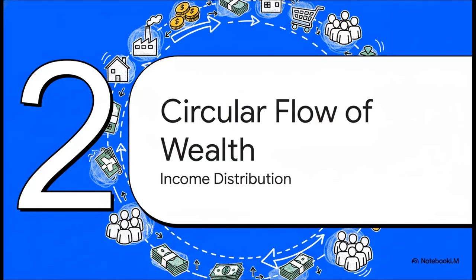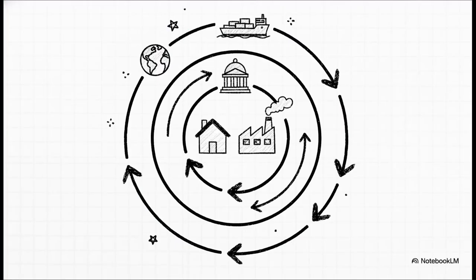Moving to Section 2, the circular flow of wealth, exposing structural income distribution. If you really want to understand wealth distribution and the real-world economic gaps between different interest groups, you have to track the continuous orbit of money across society. We model this flow by starting super simple, a 2-sector economy with just households and business firms. Then we add a layer of complexity with a 3-sector economy, bringing the government into the mix. And finally, we arrive at the full 4-sector economy, which captures the reality of the foreign sector and global trade.